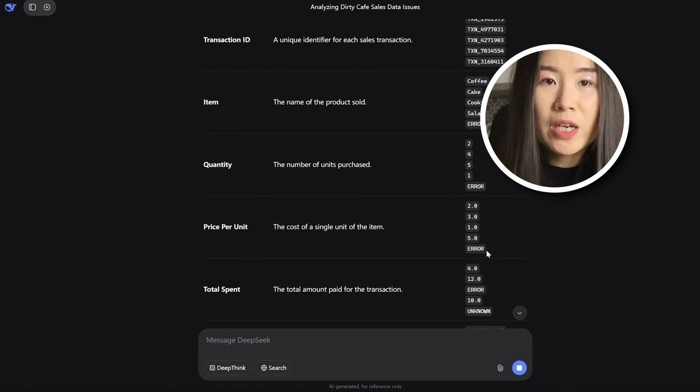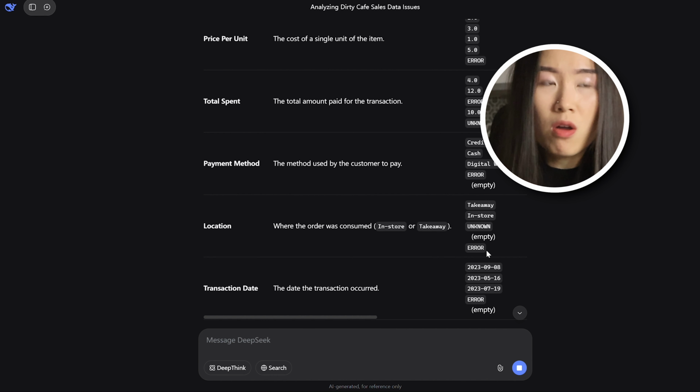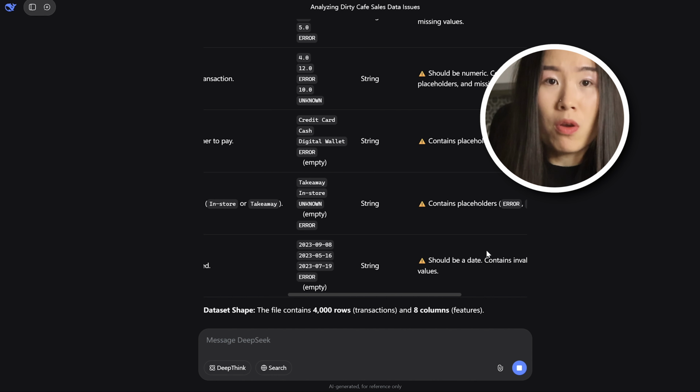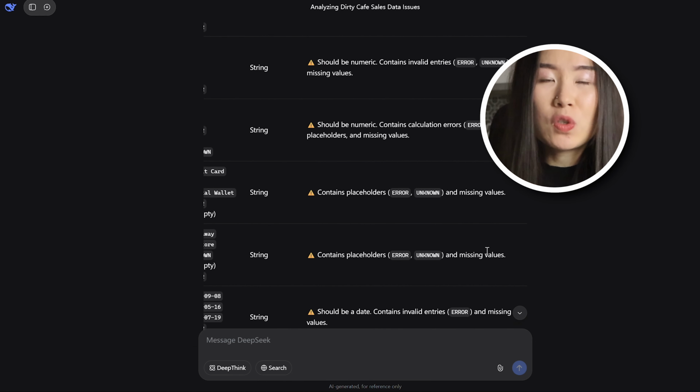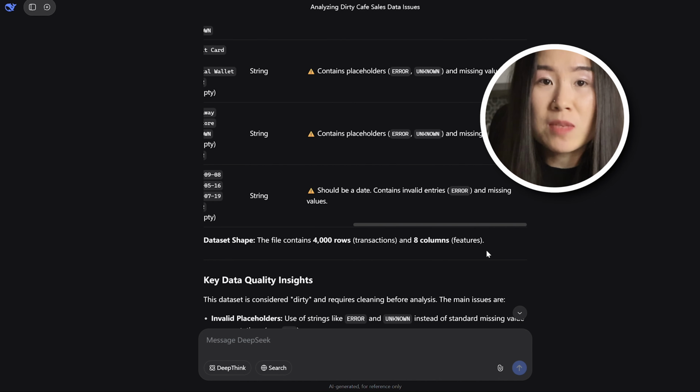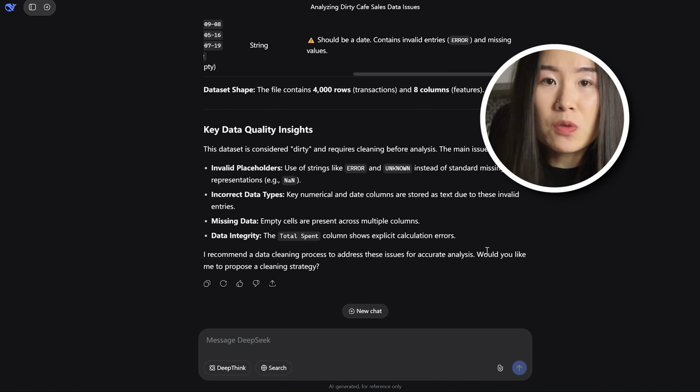The data type of every column is a string, even though columns like quantity, price per unit, and total spend should have been numerical, but they are not due to error and unknown as placeholders. DeepSeek lists out the data quality issues in the table as well.